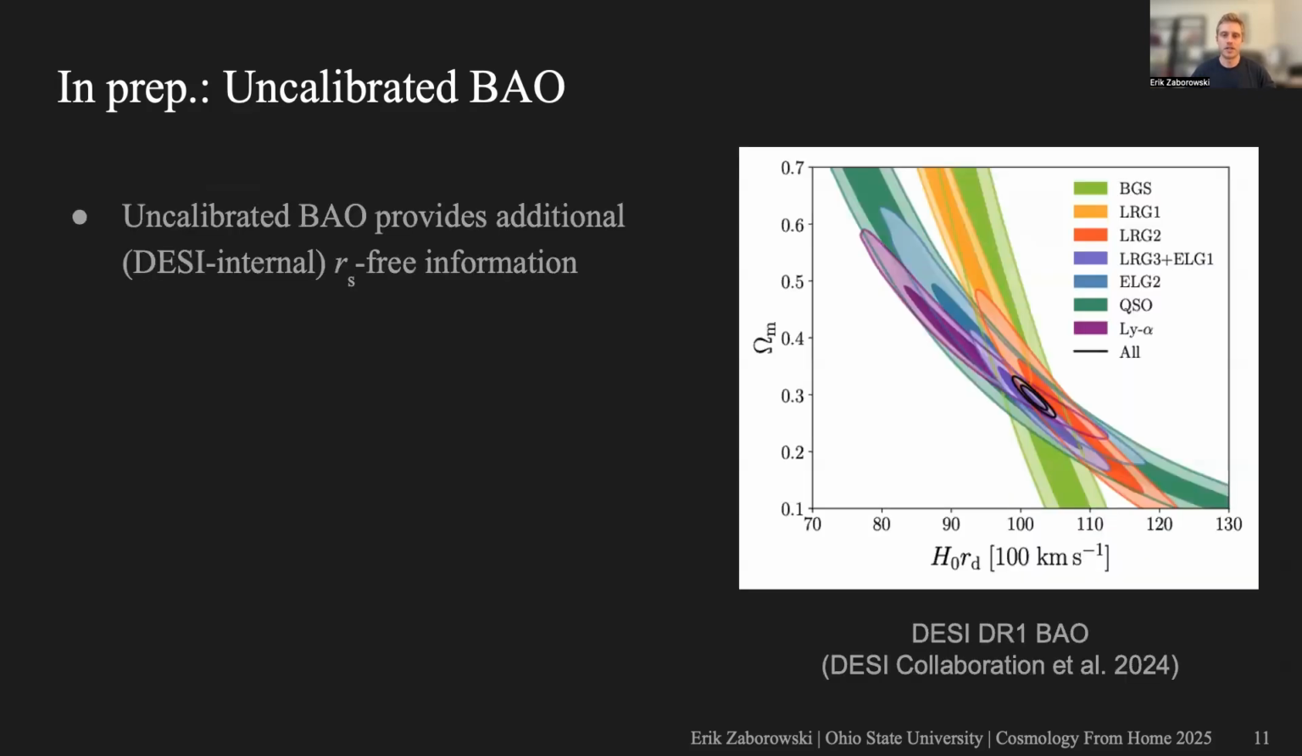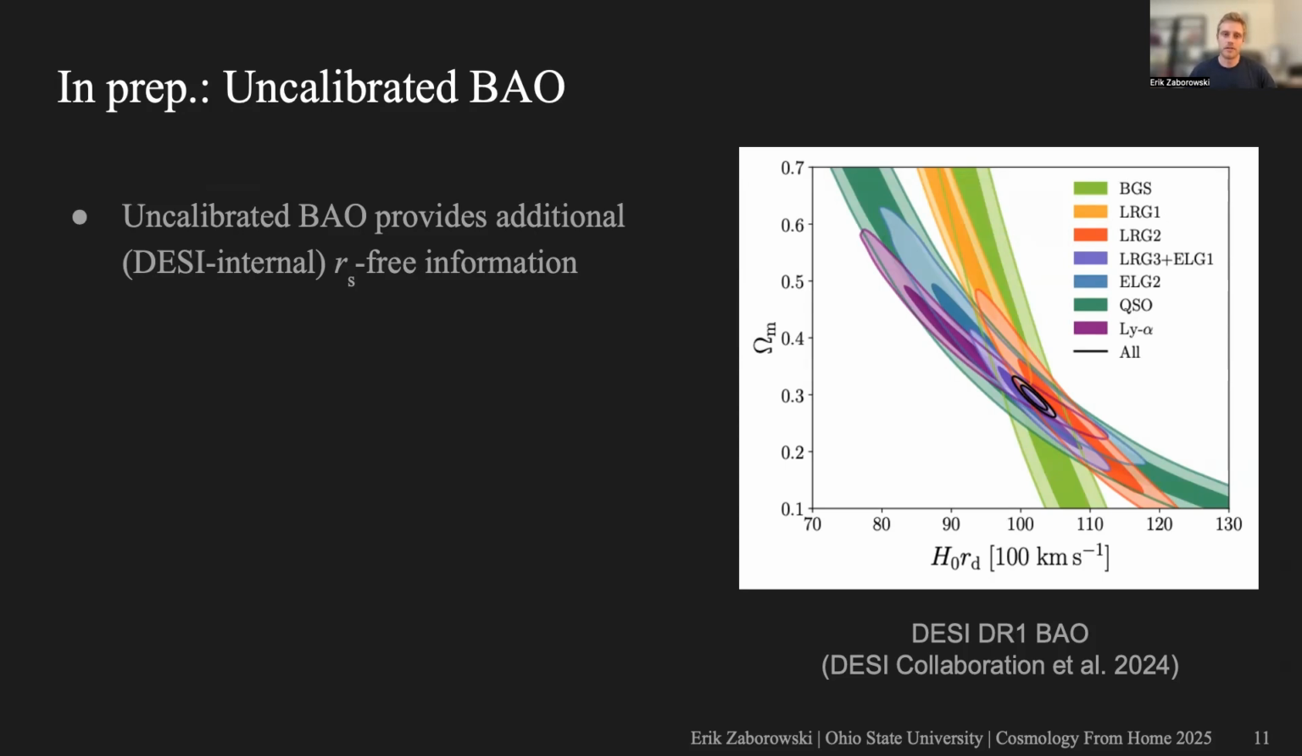Unfortunately, I can't show any of the early results from our work in prep, but I can talk about what we're working on. So one major update is that we're working on adding uncalibrated post-recon BAO data to our measurement. And conceptually, you can see what that means by looking at this figure on the right from the DESI DR1 BAO paper. So in the standard BAO analysis, if you don't use a prior on the baryon density, the absolute size of the sound horizon scale is unconstrained or called uncalibrated.